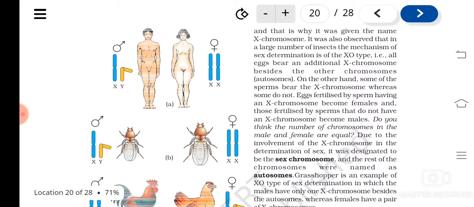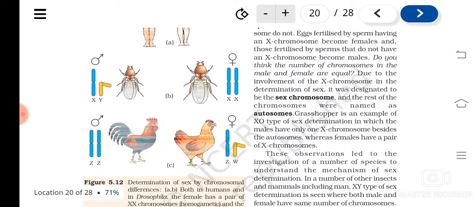Understood? This is very common in insects. All the eggs bear an additional X chromosome beside the autosomes, and some of the sperms bear X chromosome and others do not. Eggs fertilized by sperms having an X chromosome, that is XX, will be female, and those eggs which are fertilized by sperms that do not have X chromosome will become males, meaning X0. So this is found in insects.